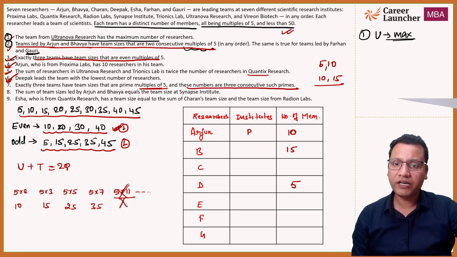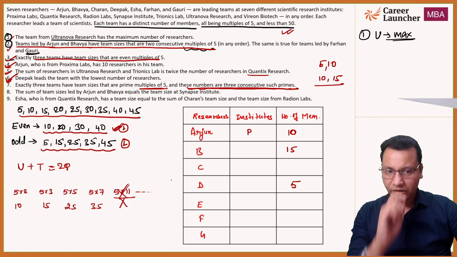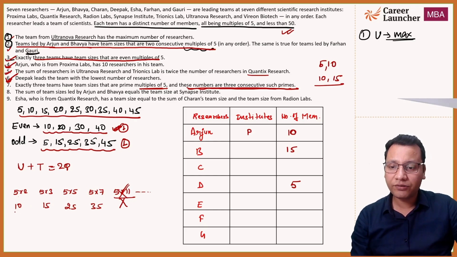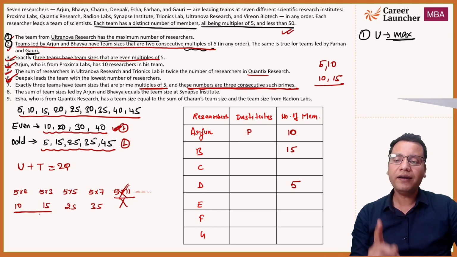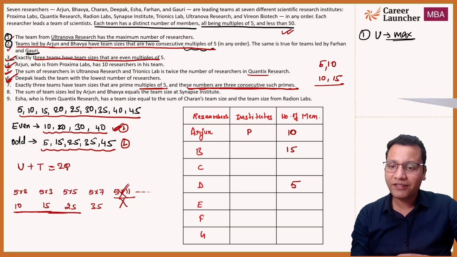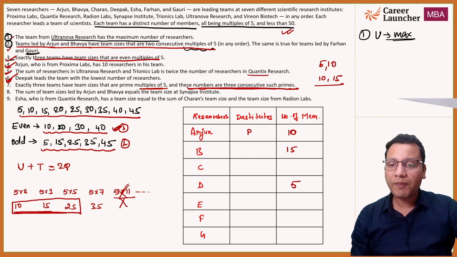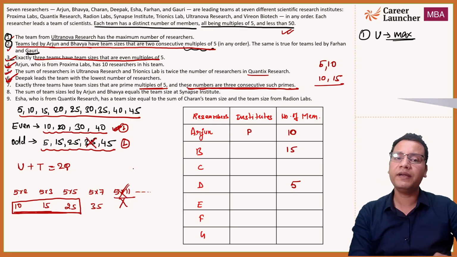have the team size which are prime multiples of 5, and these 3 have to be consecutive prime numbers. You need to be careful since we have 10 and 15 in the table already, right? So these two numbers have to be in our table, and all 3 prime multiples of 5 have to be consecutive. So in our table 10, 15 and 25 will come, 35 will not come. That means, of the 5 possibilities of odd multiples we had, 35 will be eliminated and the rest, all 4, will be in our table.